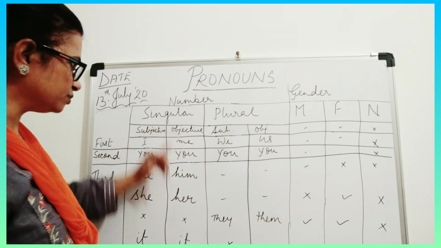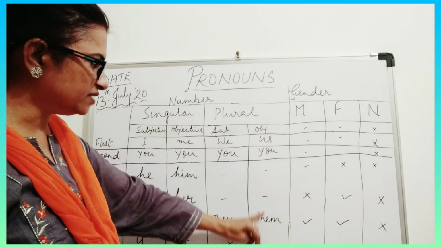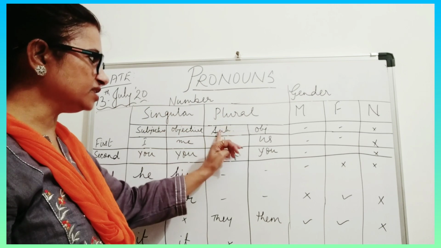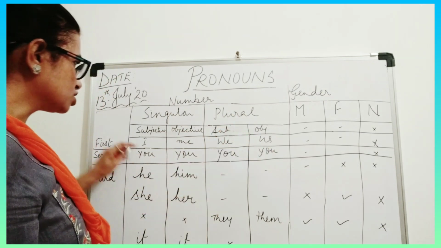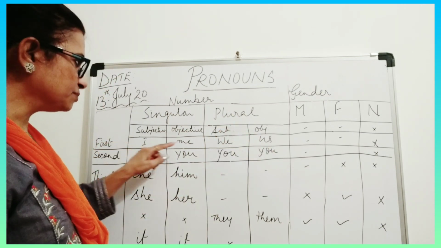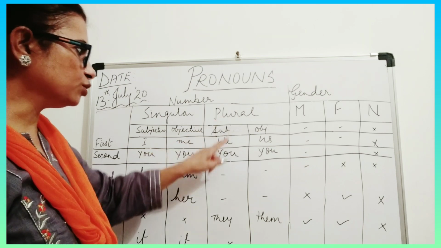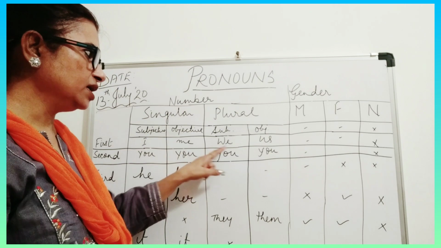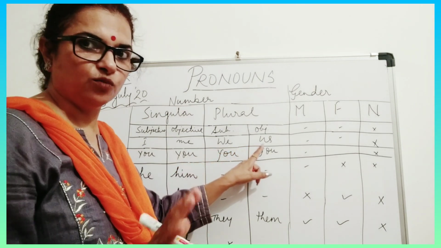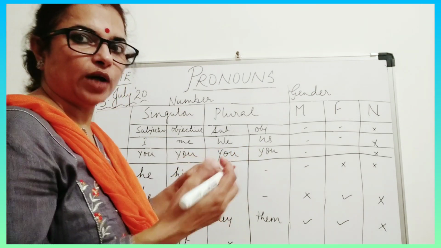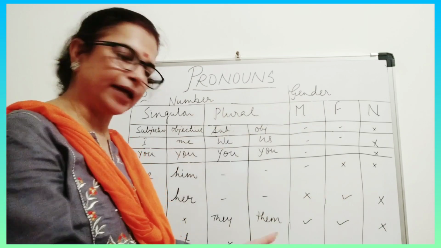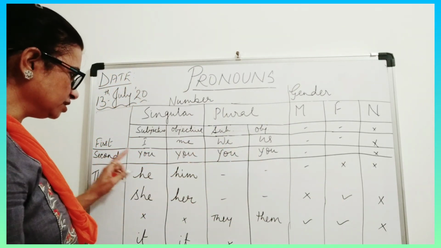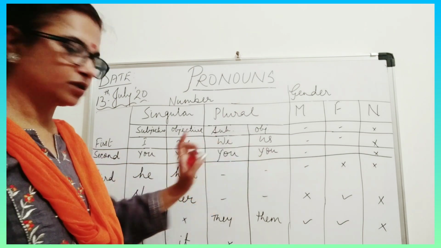So subjective and objective, this you have to understand. Subjective and objective in singular number, subjective and objective in plural number. So I will always come in the beginning, me will come at the end. In plural, we will come in the beginning, like we are doing our homework. I cannot say us are doing our homework, no. Okay, give it to us. So us will always come in the end. So this is objective.